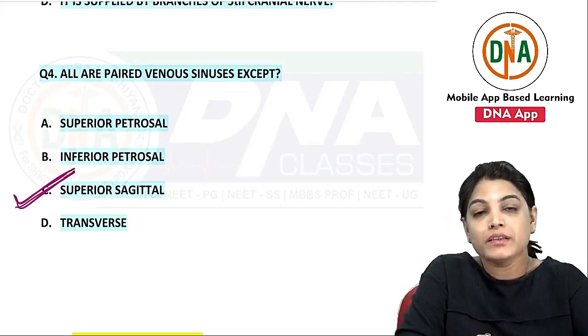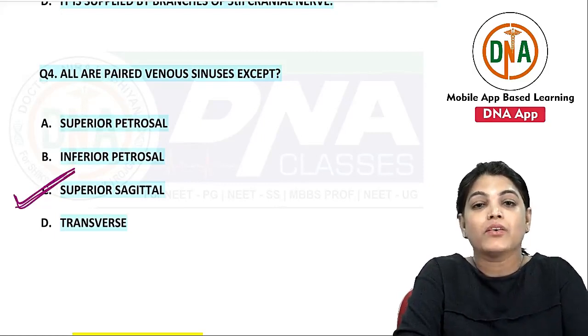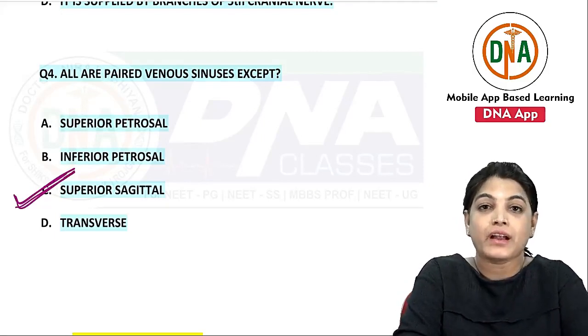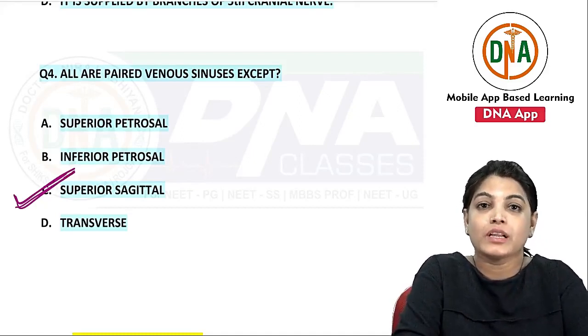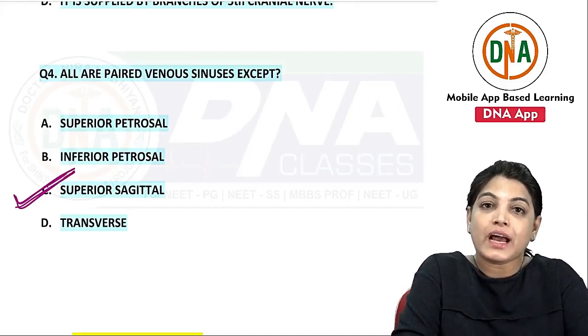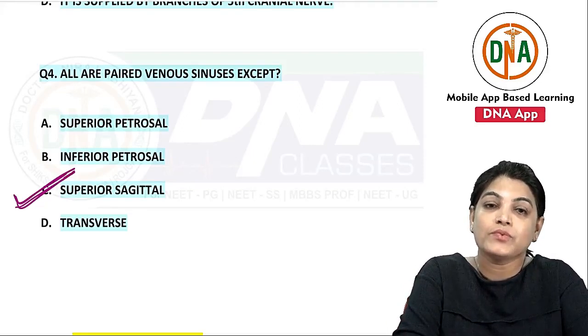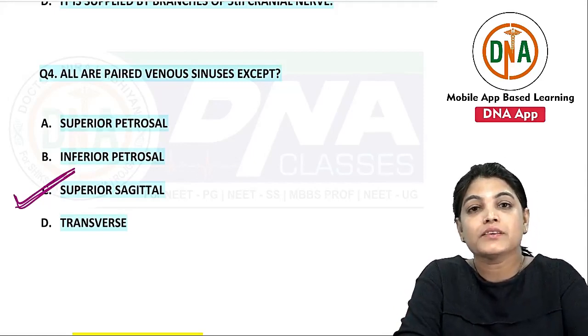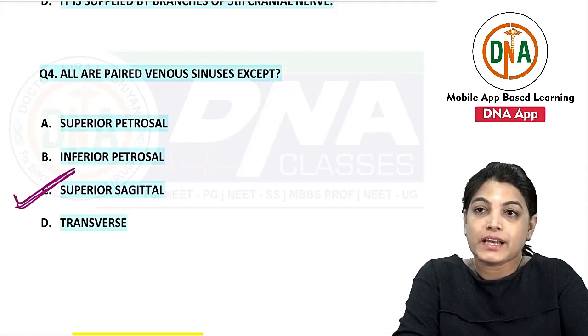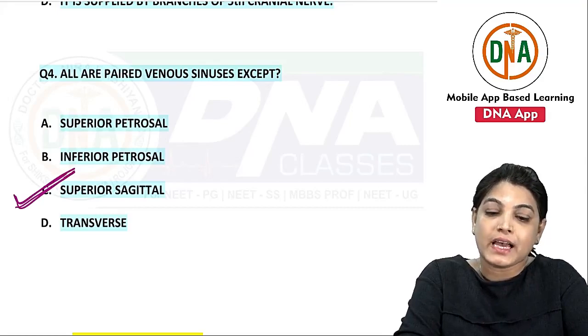The transverse sinus is also two: we have the right transverse sinus, a continuation of the superior sagittal sinus, and the left transverse sinus, a continuation of the straight sinus. So the correct answer of unpaired dural venous sinus is the superior sagittal sinus.